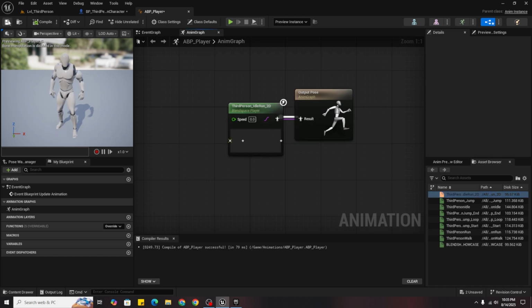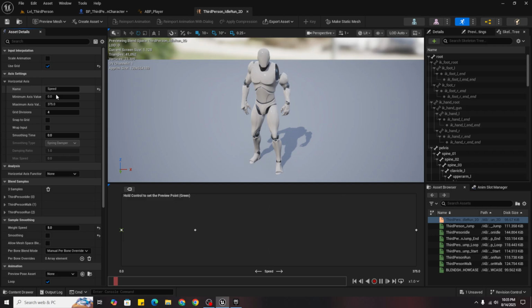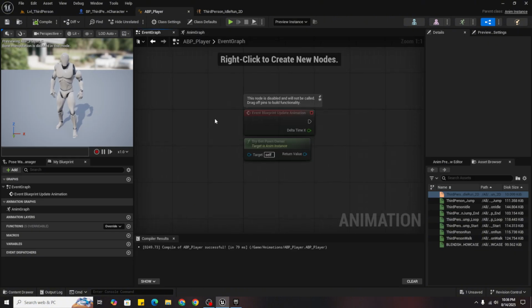Now you can see we will double click to open it. Now here you will see 3 dots. This is a blend space which blends between idle, walking and running animation. So in axis settings, expand horizontal axis and set the maximum axis value to 600. Because in Unreal Engine 5, 600 is where the player runs. Then click on this middle dot and set it to 300. Now you can go back to player and event graph.